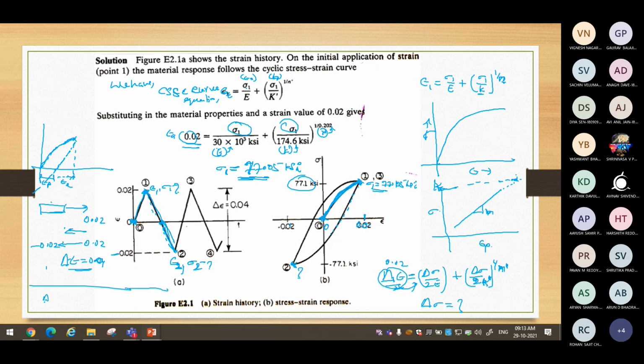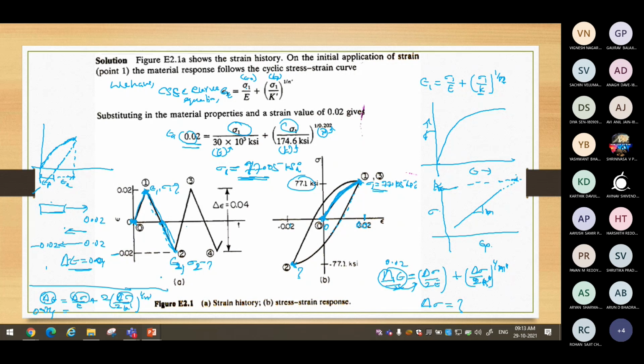Delta epsilon is equal to delta sigma by E plus 2 into delta sigma by 2K dash to the power 1 by N dash. If I take the denominator to the other side, whichever way you want to do it, you can do it. In this case, delta epsilon is 0.04, the range. We have to determine now what is delta sigma.